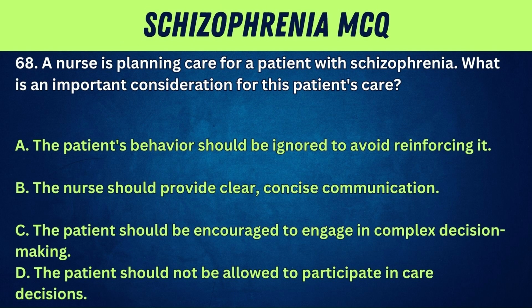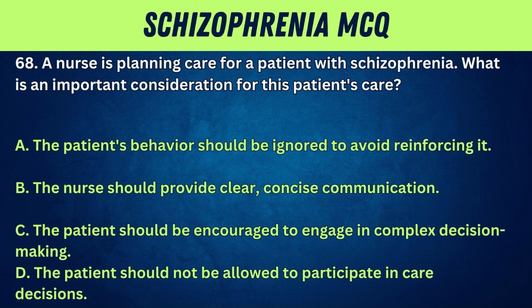68. A nurse is planning care for a patient with schizophrenia. What is an important consideration for this patient's care? A. The patient's behavior should be ignored to avoid reinforcing it. B. The nurse should provide clear, concise communication. C.